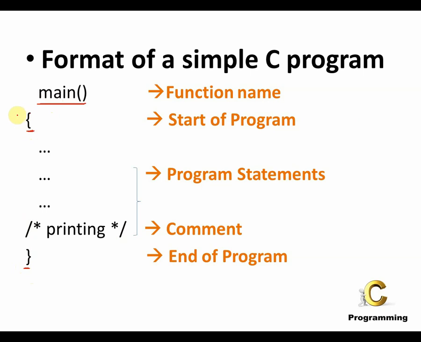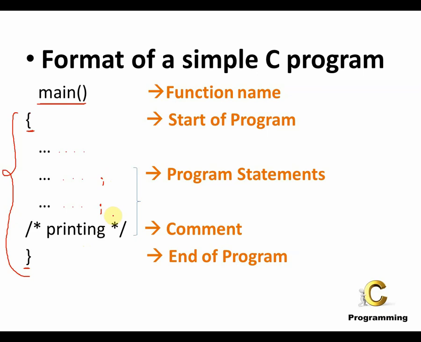So this entire thing is called the function body, and the name of the function is main. Here you can write various program statements in the body of the function. Now you have to remember every statement ends with a semicolon. So every given statement in C language ends with a semicolon.